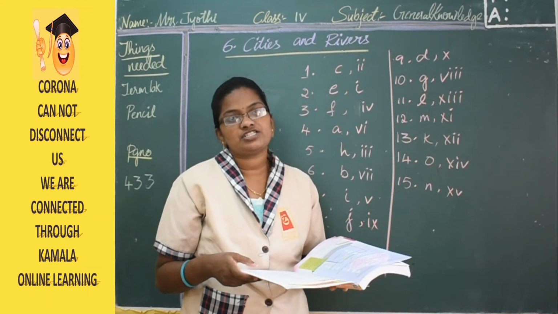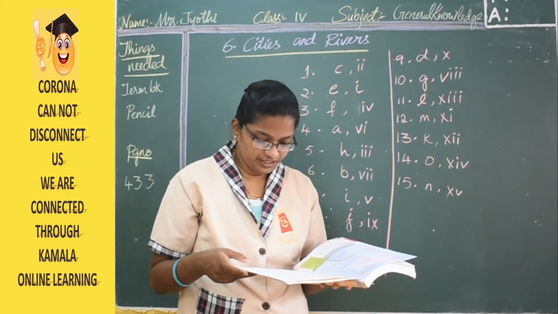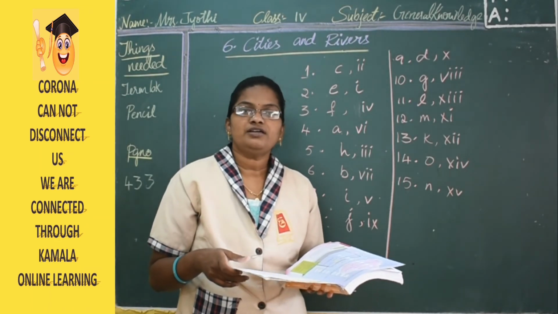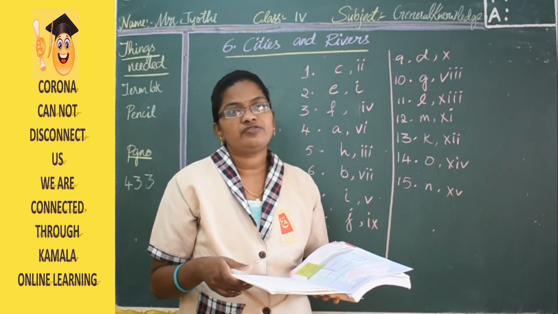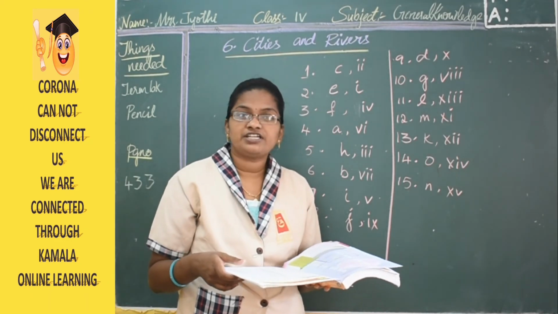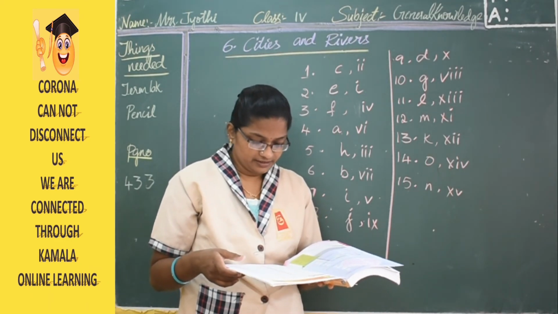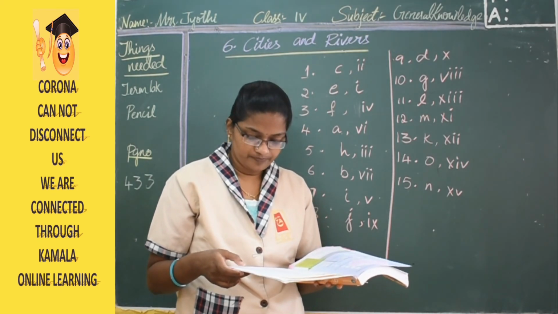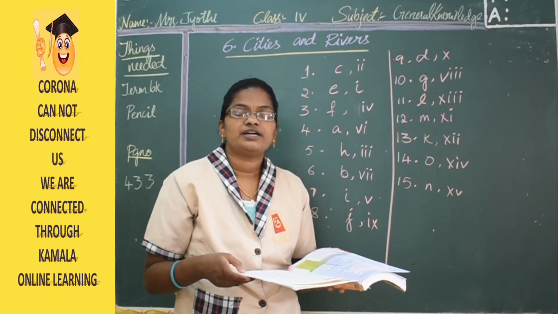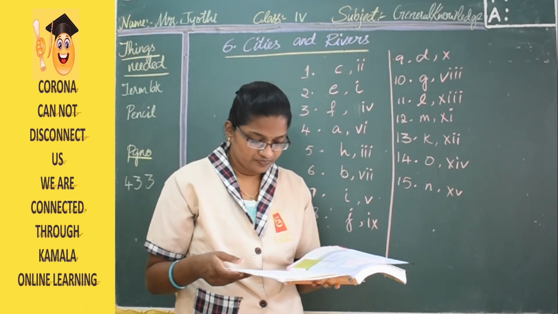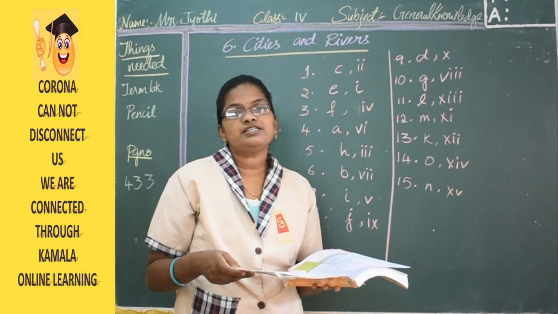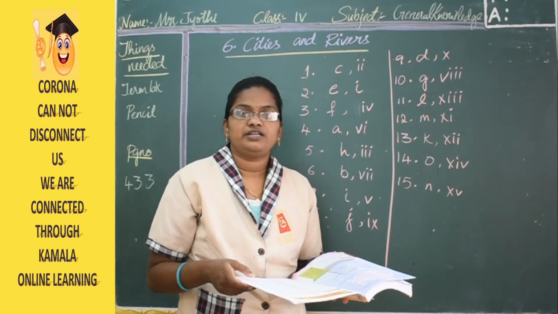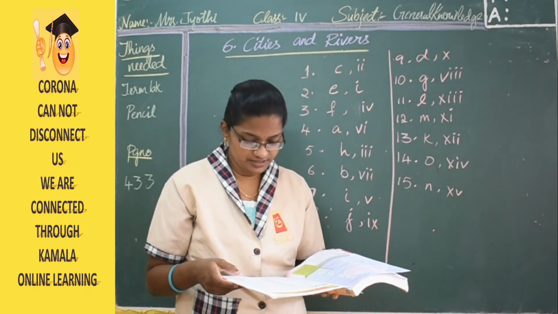Then the 10th one, Srinagar, is situated in Jammu and Kashmir and the river flowing here is Jhelum. Check your answers once again, cross check it. Then the 11th one is Tiruchirappalli. The answers are Kaveri and Tamil Nadu. The next one is Surat. It is located in Gujarat and the river flowing here is Tapi.